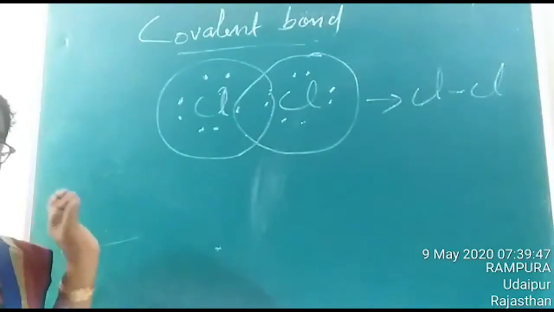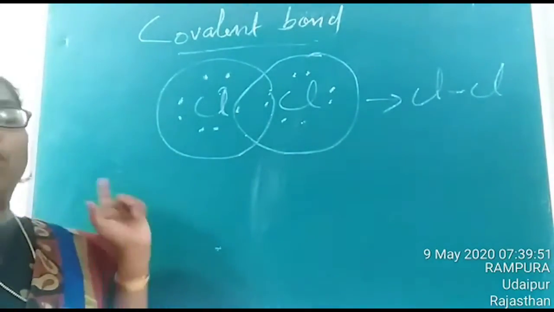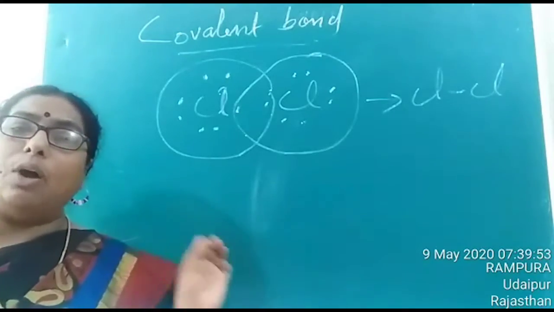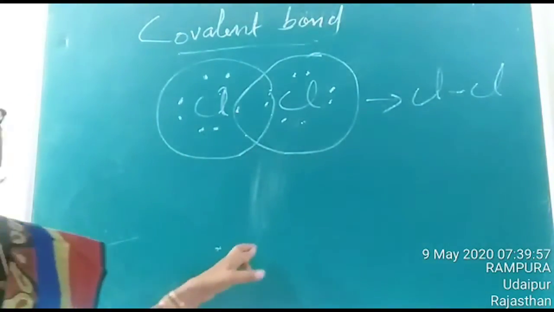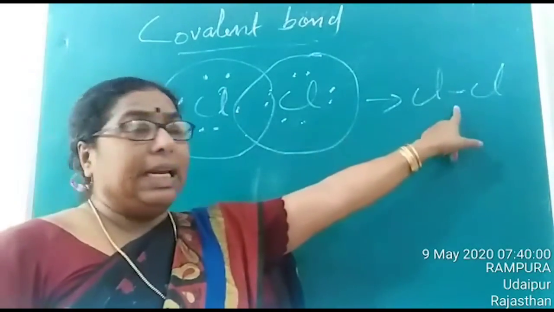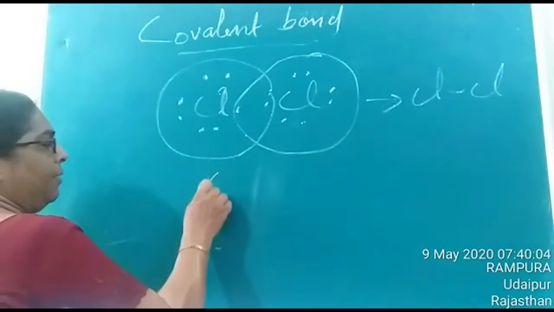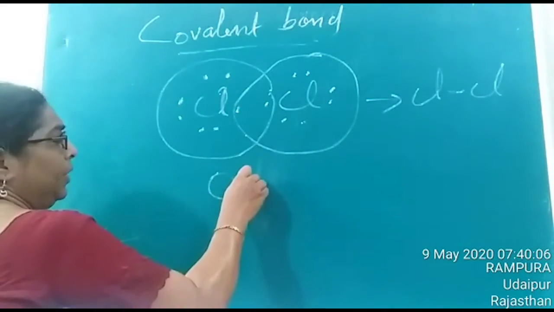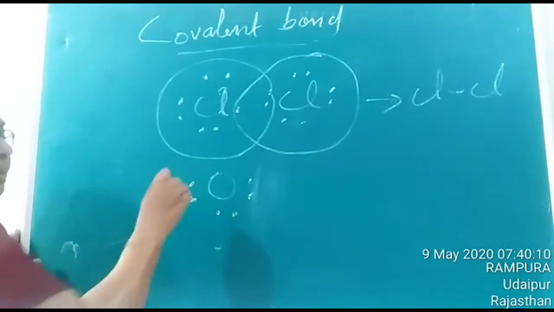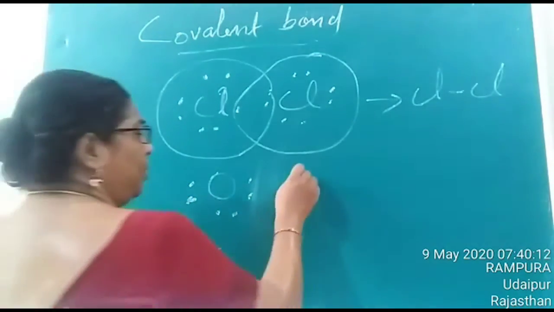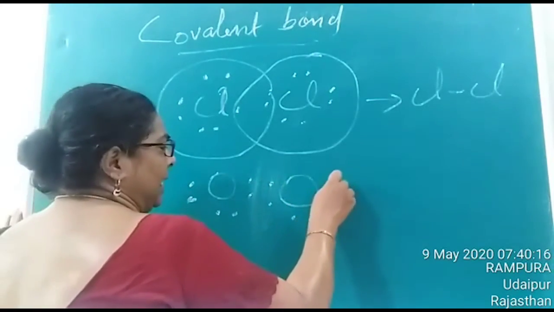Okay, so generally we define a covalent bond as the type of bond which is formed by sharing of electrons, and if the sharing is between a pair of electrons, it is termed as a single covalent bond. Consider another example, the formation of oxygen. You know that oxygen possesses 6 valence electrons. So for 2 oxygen atoms, both of them possess 6 valence electrons.